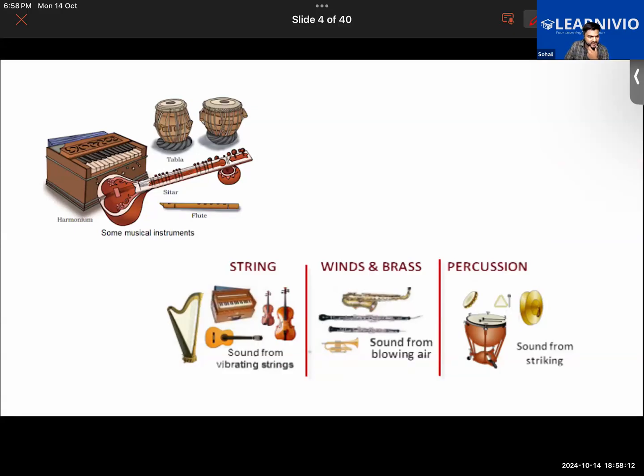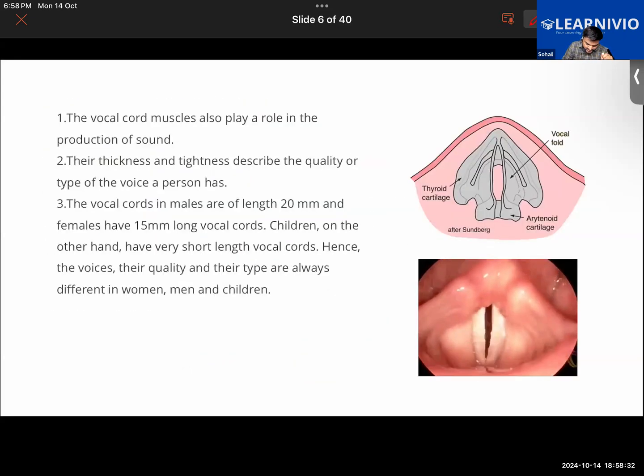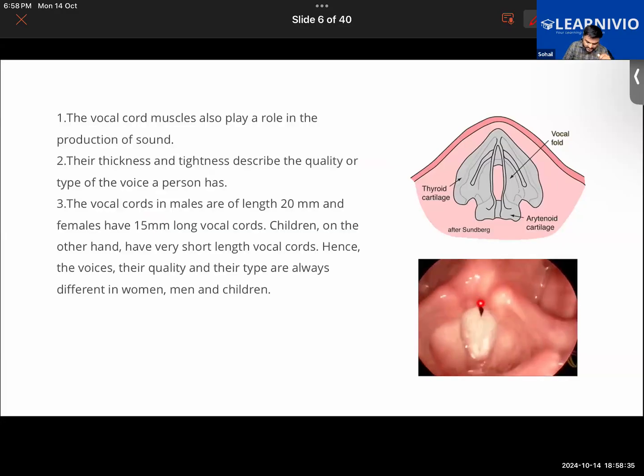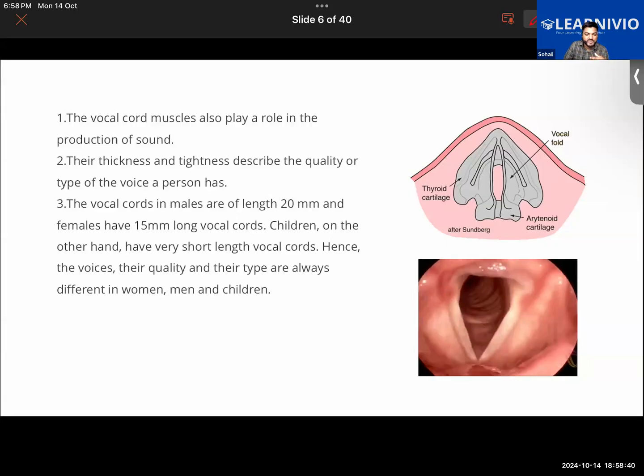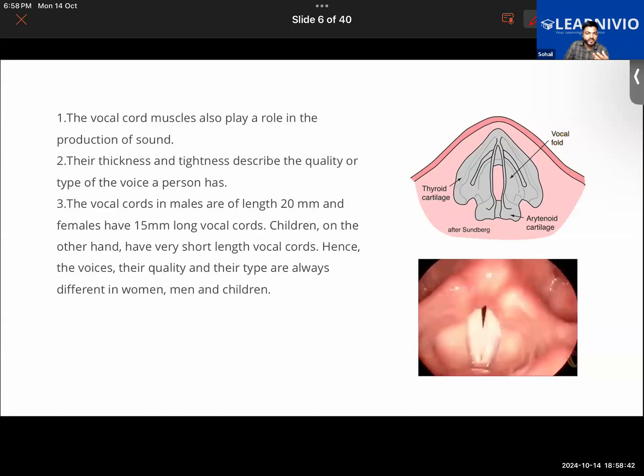These are the two muscular structures present in our larynx that produce sound by vibration. They are also helpful in breathing as well. So they allow us to make the sound. By the way, this pipe-like structure that you see here, what is it? It's the windpipe. Windpipe is the common name for trachea.